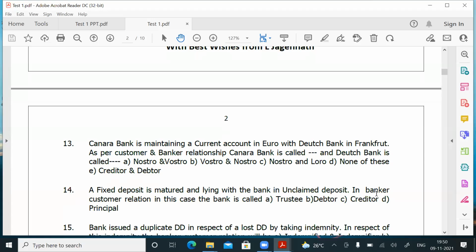As per the customer-banker relationship, Canara Bank is called... So Canara Bank is the customer. Who is maintaining? Canara Bank. What account is it maintaining? Current account. So what is the answer? Canara Bank is called. That is the relationship between the Canara customer and Canara Bank. Canara Bank is the creditor and the Deutsche Bank is the debtor.